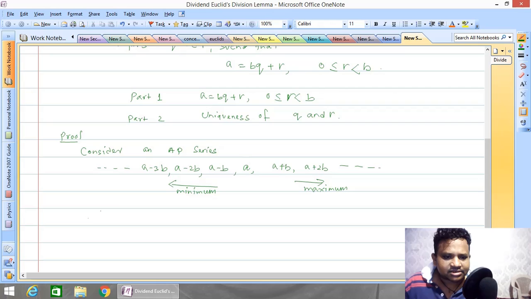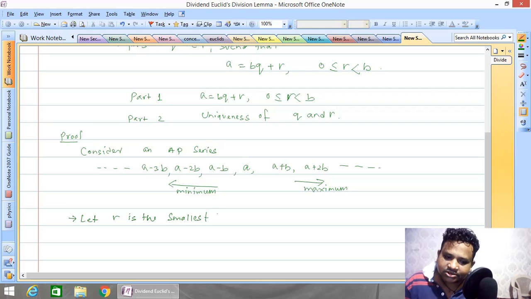Now let us take some examples. Now in order to prove this, we know that we have to consider an R. Let R is the smallest non-negative value of AP series. तो R को हमने क्या कंसीडर कर लिया?